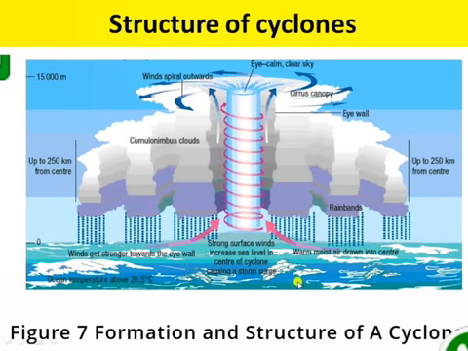Next is the structure of the cyclone. This is the structure of a cyclone, and also we can understand how the cyclone is formed. First, before the cloud gets formed, the water from that area picks up a lot of heat from the atmosphere, and it changes from liquid to water vapor. As you know, the hot air with the water vapor rises up and reduces the air pressure. As a result, the cold air from the surrounding area rushes to take up that place. And this cycle continues with more heat, hot air rising in the center.